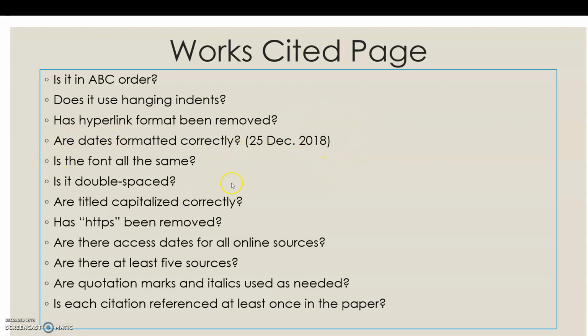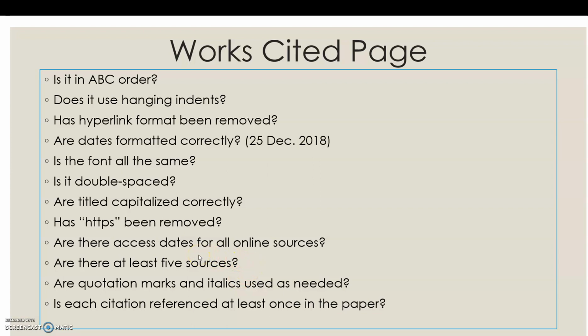Remember that you want to make the font all the same, and that's still that Times New Roman 12-point font double spaced. You want to check your titles to make sure they're capitalized correctly. If you go to page 131 in Little Seagull, there's a breakdown for you of how MLA handles capitalization. For your URLs, you do not need that leading https://. You can delete that. If you've used online sources, which the vast majority of you have, do you end your citations with an access date? Are there at least 5 sources?